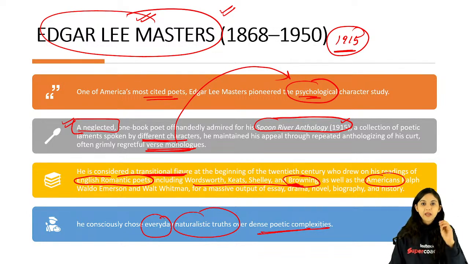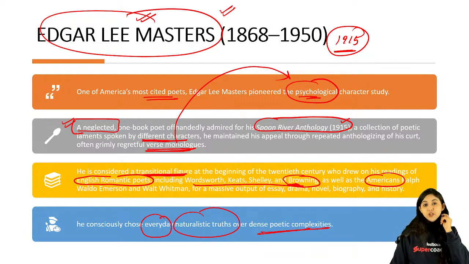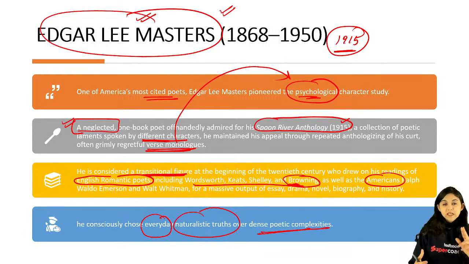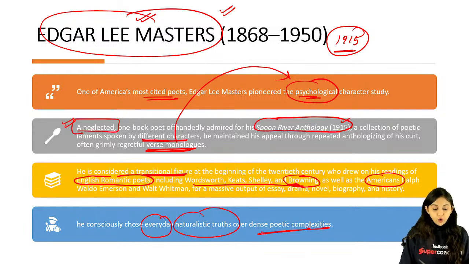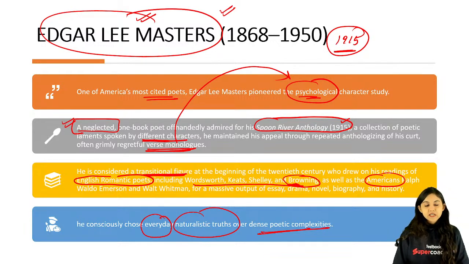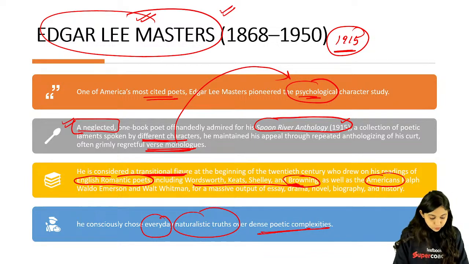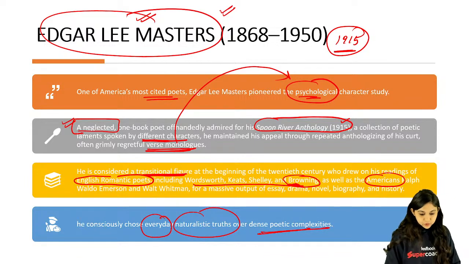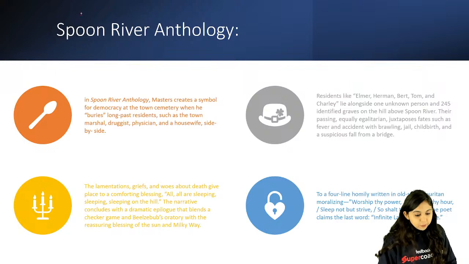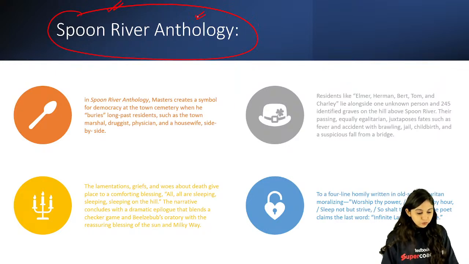Now if it comes in your exam in a match the following: Spoon River Anthology, 1915, which gives psychological verse monologues of people's characters and tells everyday reality, who wrote it? Edgar Lee Masters wrote it. So please remember Edgar Lee Masters, Spoon River Anthology, Savita, so that next time if this question is asked, you are able to answer it in a proper manner altogether.